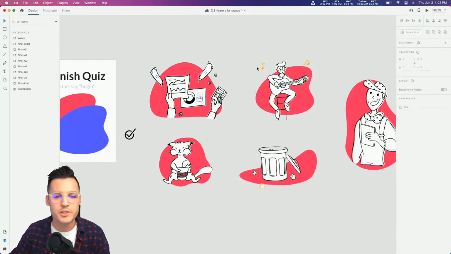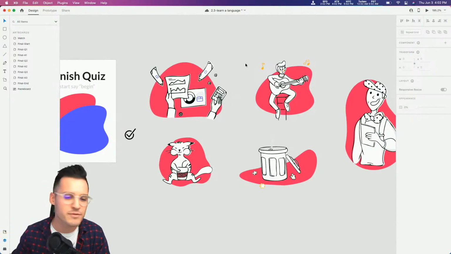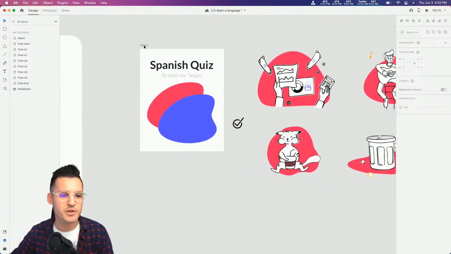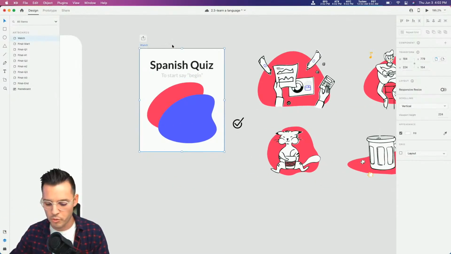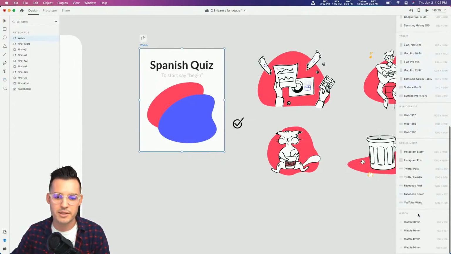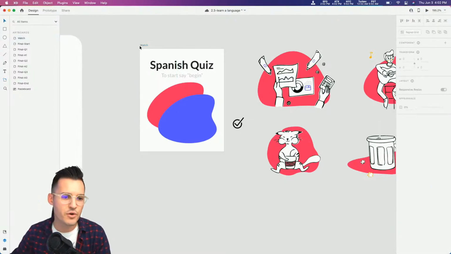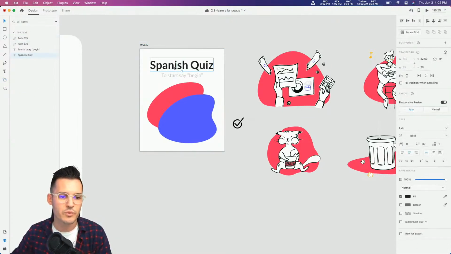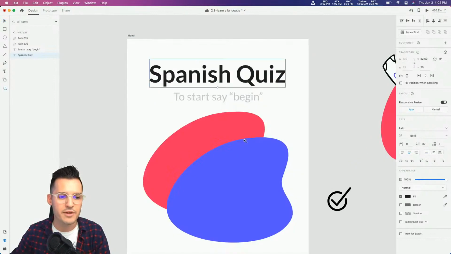You probably won't have these illustrations because I'm not allowed to give you illustrations, but you do have a starting artboard, and this is a standard artboard. If you press A on your keyboard, you can get your watch artboards down here. I believe it's a 38mm watch artboard that we have. And then we have a couple elements on the screen. We have a headline, and we have a sub headline, and a couple shapes and some fun colors.